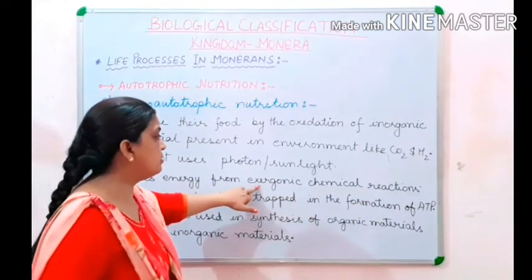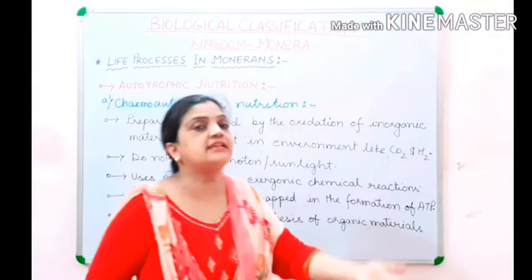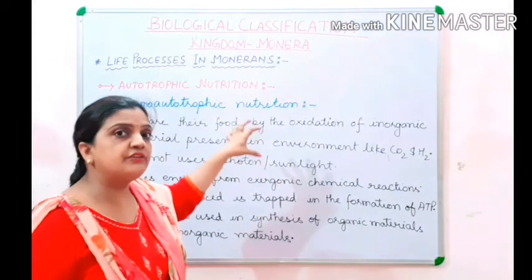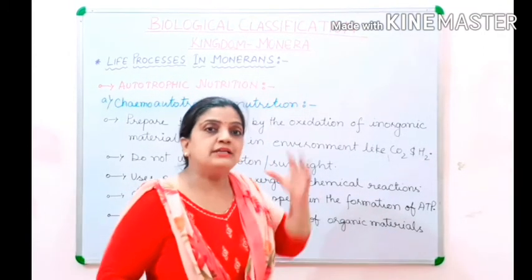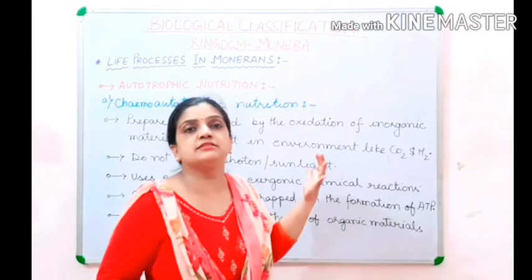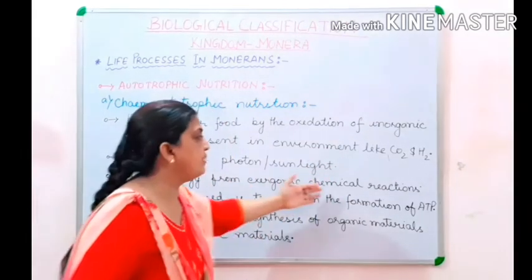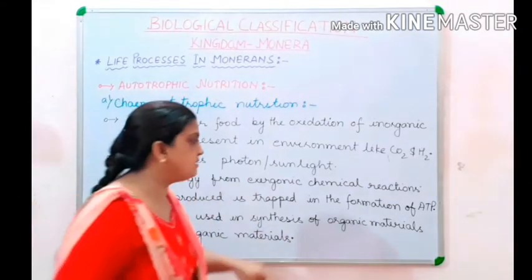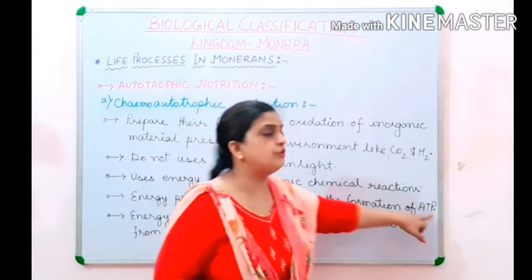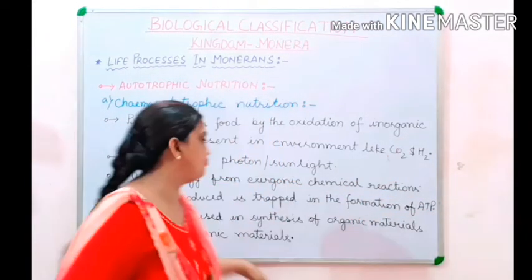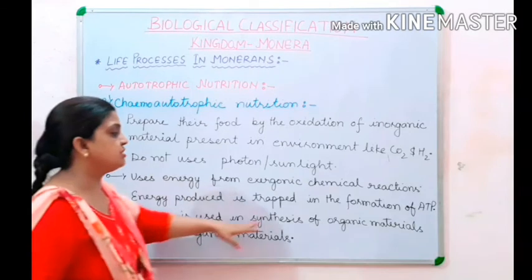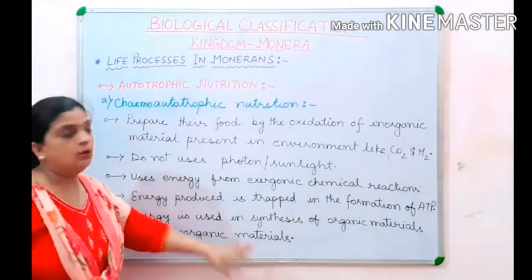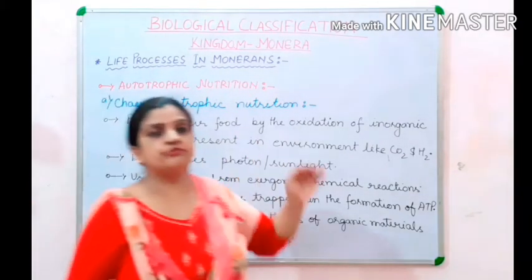Now what is exergonic? Exergonic means energy releasing chemical reactions. So certain chemical reactions take place here during which energy is released. That energy is trapped during this chemoautotrophic nutrition. During the chemical reaction, when energy is released, it is trapped, and that energy is utilized in the formation of ATP. And now with the help of ATP, the energy is used in the synthesis of organic material from inorganic material. Hope children, you have understood how chemoautotrophic nutrition takes place.